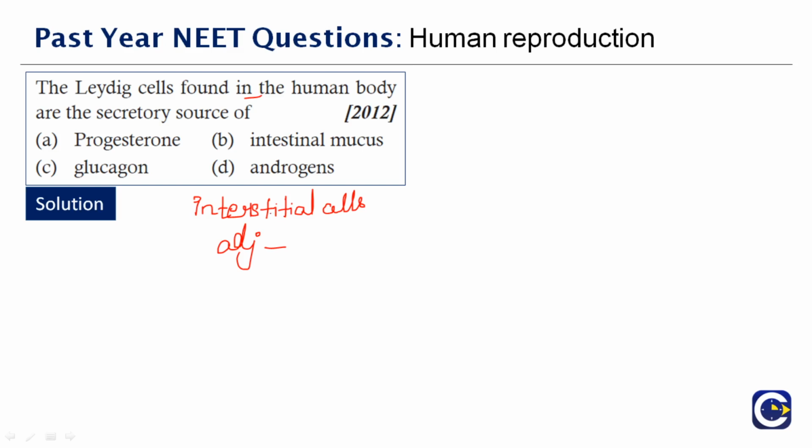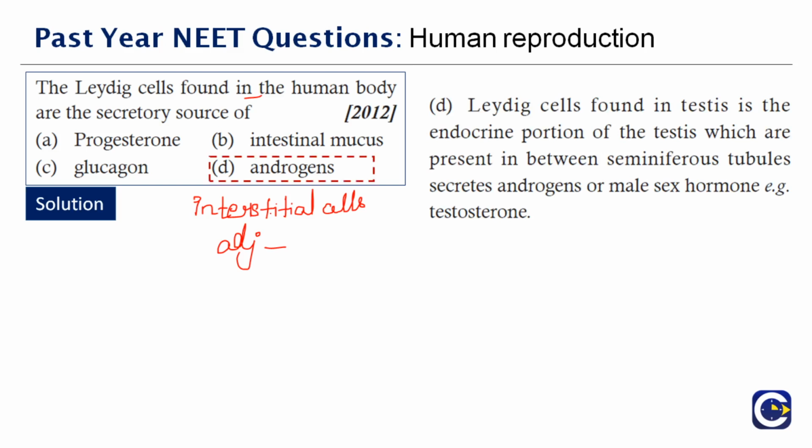Okay, so the Leydig cells found in the human body are the secretory source of dash. So what is it? Androgens and testosterone are produced. Leydig cells are found in the endocrine portion of the testis, which is present in between the seminiferous tubules, and secrete male hormones. So you have two hormones when it comes to male hormones. What are they? Androgens and testosterone. So you don't have testosterone here, but you have the other hormone here. Therefore, the right answer to this question is option D.